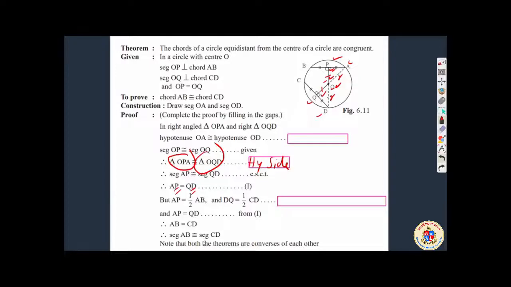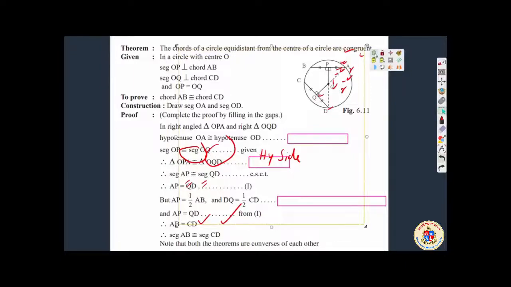So its converse is proved that segment AB is congruent to CD, क्योंकि QD का डबल है CD, AP का डबल है AB. AP and QD are congruent because of congruency of triangle. So we could prove that also. So my dear students, proofs are becoming very friendly matter for you. एक बात बताना है, no जल्दीबाजी with all these things.